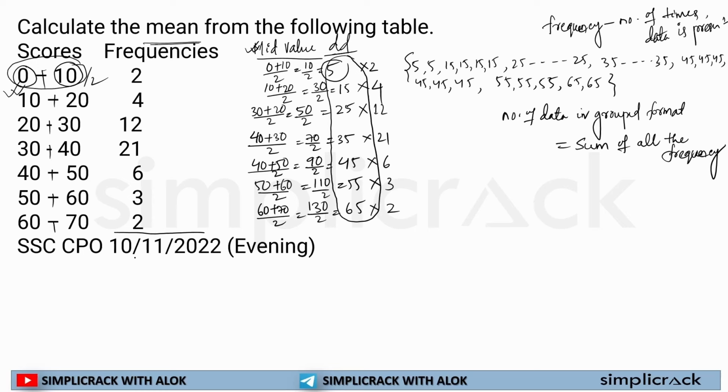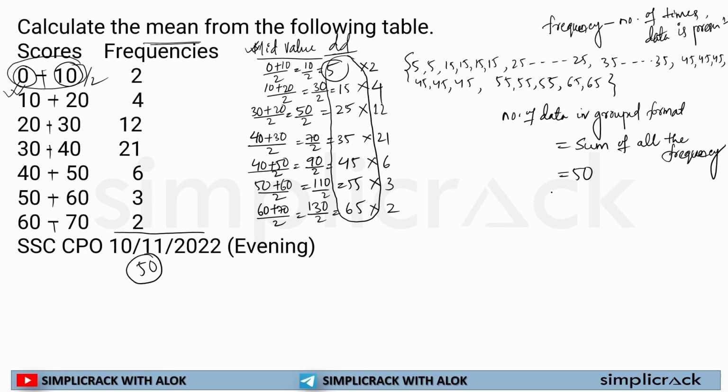So 3 plus 2 is 5, plus 6 is 11, plus 21 is 32. 32 plus 12 is equal to 44. 44 plus 4 is 48, plus 2 is 50. So the number of data here is 50.